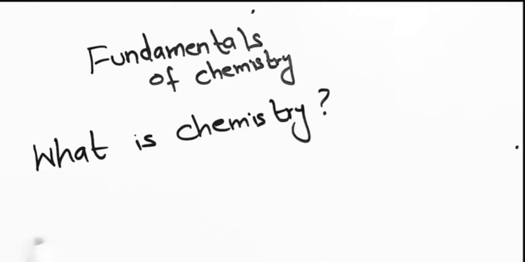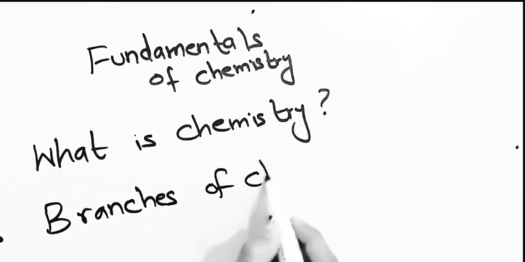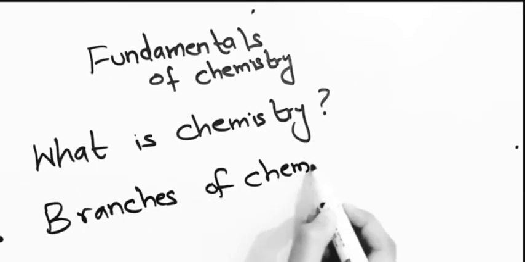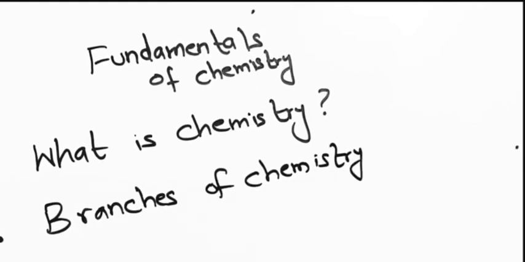We are using different chemicals in our daily life, for example, detergents, paints, dyes, medicines, and a lot of other chemicals. So it is very important to understand chemistry and the branches of chemistry.